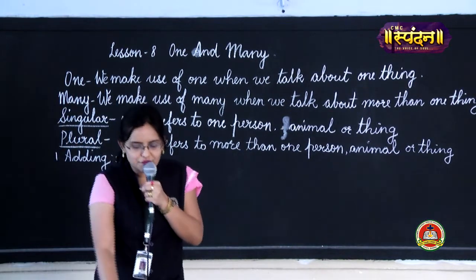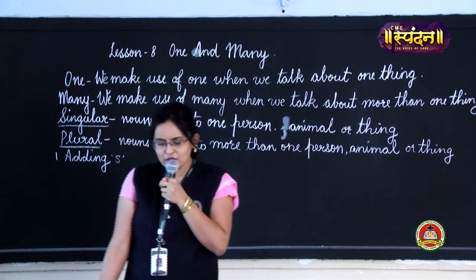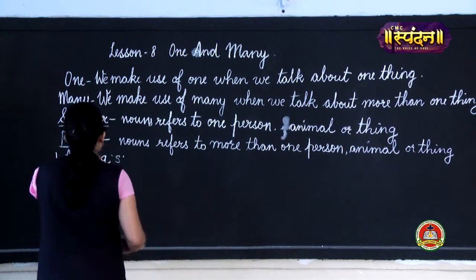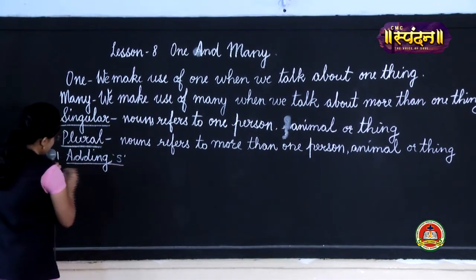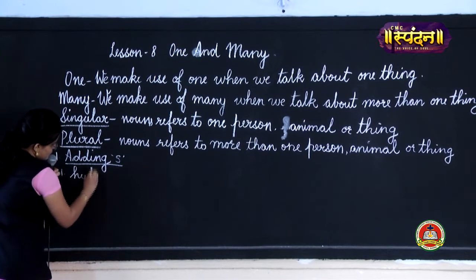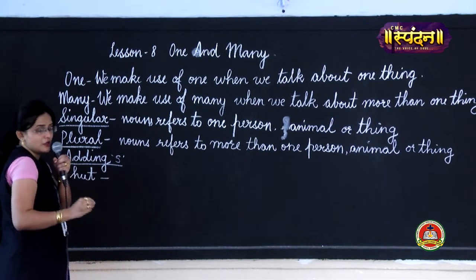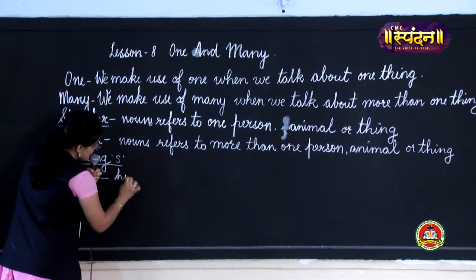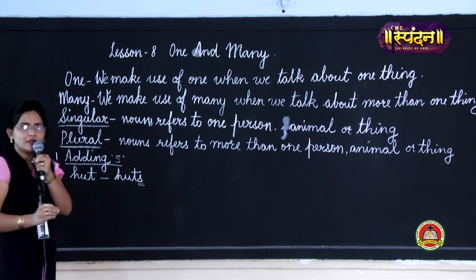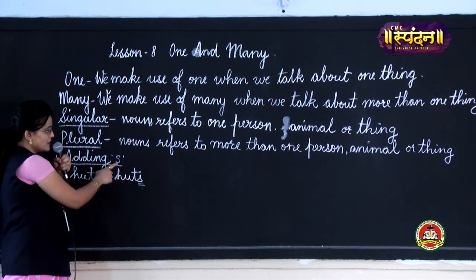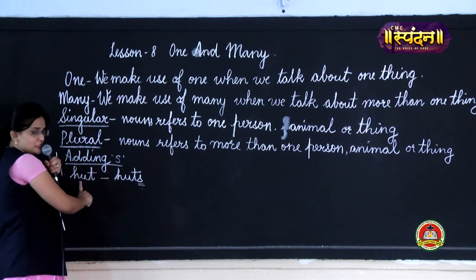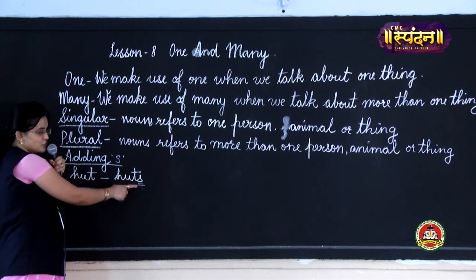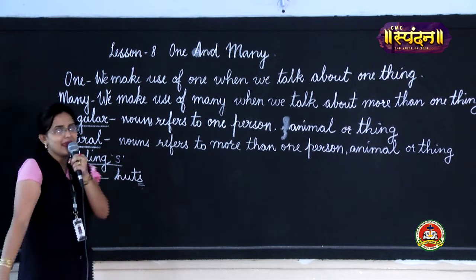If in singular we write hut, what will be the plural of hut? It will be huts. What have I added here? S. By this first method, we can change a singular noun to a plural noun by adding s to it.